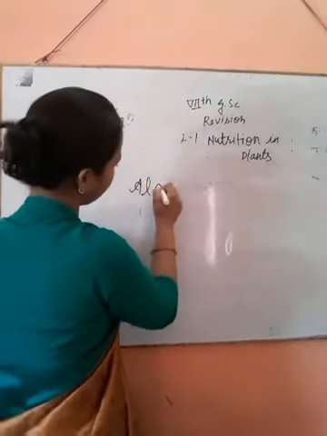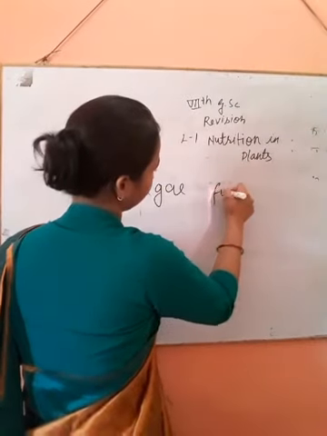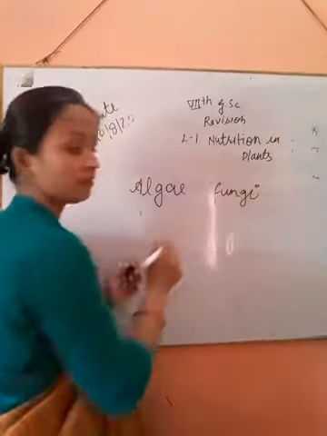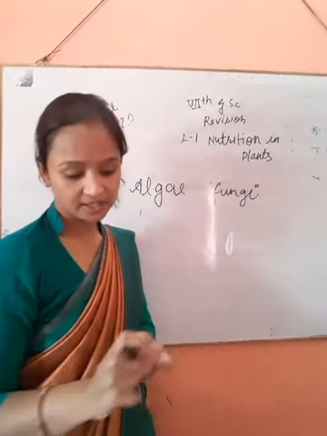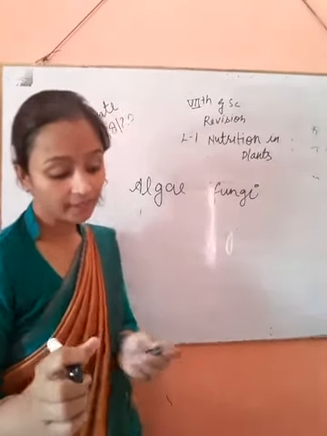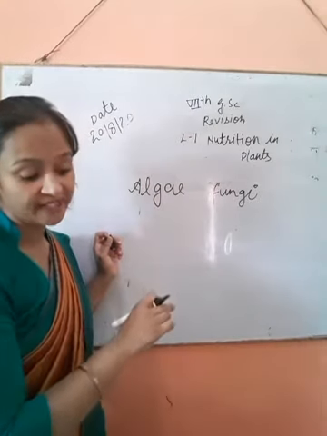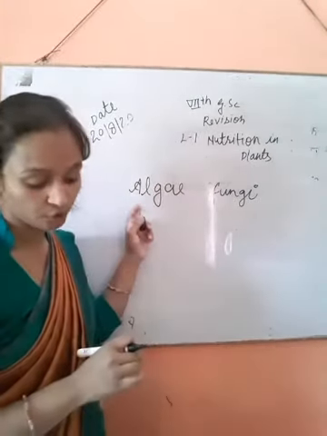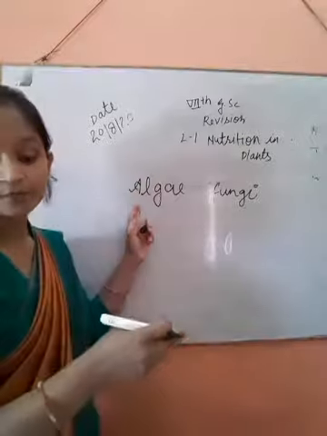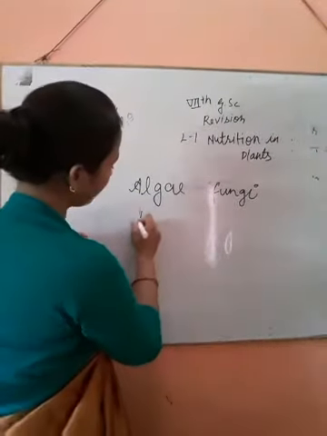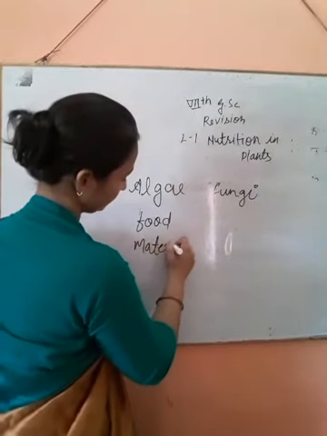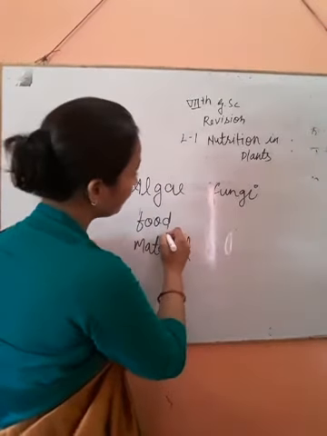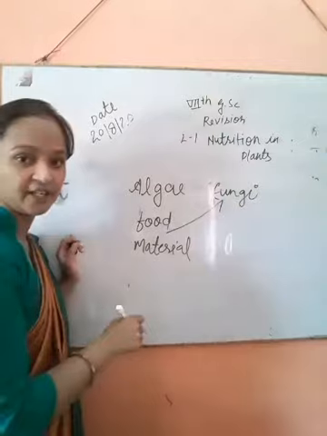So in this, the algal component of lichen is autotrophic, and it provides food material to the fungi.